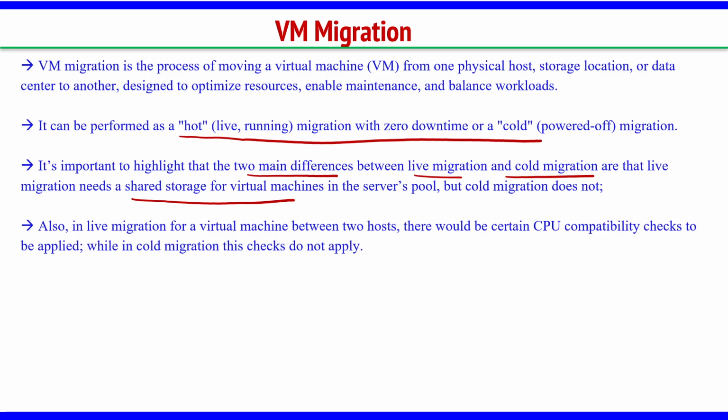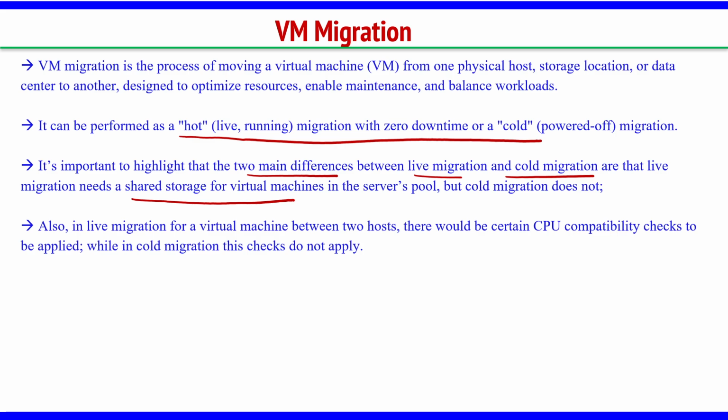So, the differences between live migration and cold migration are: first, live migration needs a shared storage for virtual machines in the server pool, but cold migration does not. Second, in live migration we need to worry about CPU compatibility, and in cold migration we don't. This is about VM migration.